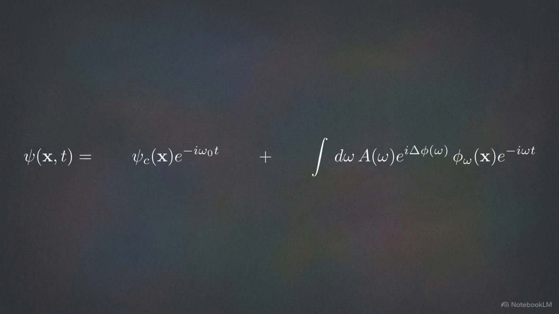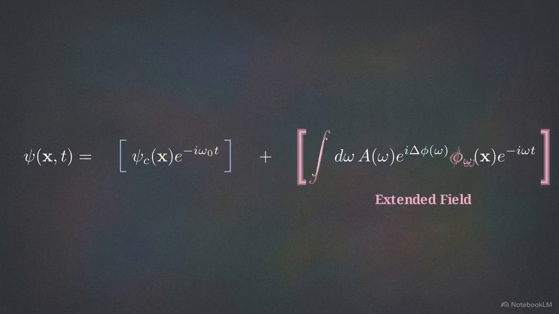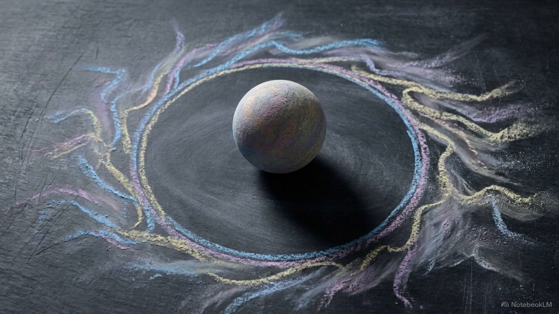This is the primary decomposition equation. It splits the full configuration field into two distinct components. The first component is the stationary bound core state, remaining anchored to the source. The second component isolates the continuous scattering modes of the local Hessian, representing the extended field. By enforcing this mathematical separation, the model isolates internal core persistence from the outward radiating interference.